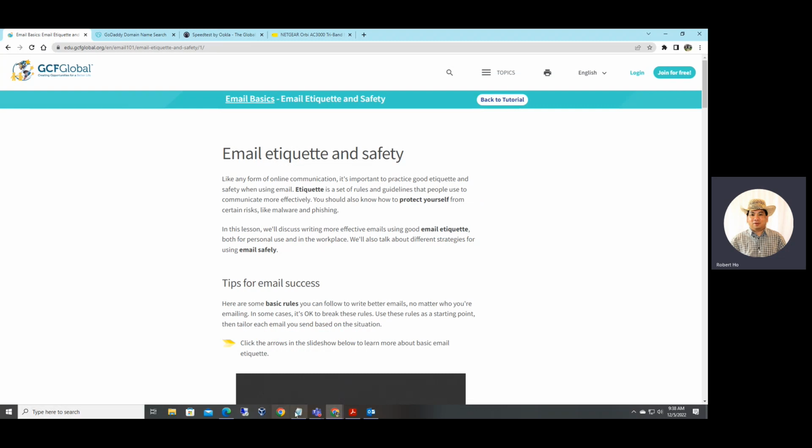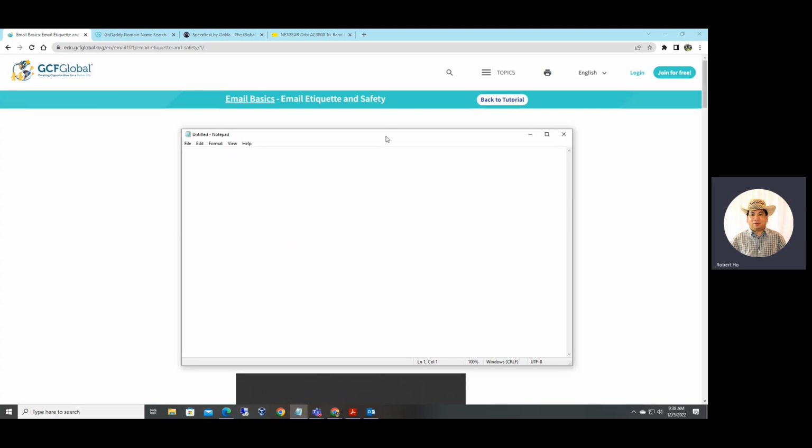Let me mention about the server. Let me mention to you about email server. There are three types of email server. One is SMTP, Simple Mail Transfer Protocol. That's to send email. POP server is to retrieve email.